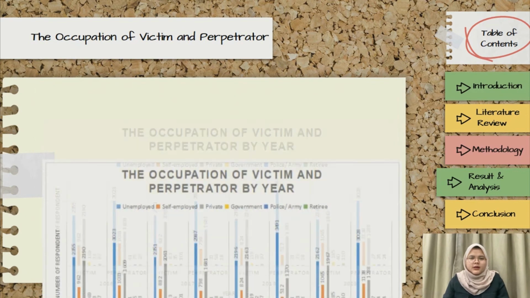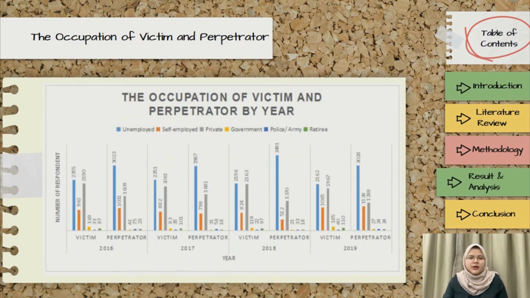The fifth variable is the occupations of victim and perpetrator. The victim and perpetrator from the unemployment category have the highest rank in domestic violence cases in Malaysia between 2016 to 2019. The unemployment category includes students and housewives. Based on the graph, it also shows that there are 3 categories that have the lowest rank in domestic violence cases, which are government sector, police or army, and retiree.